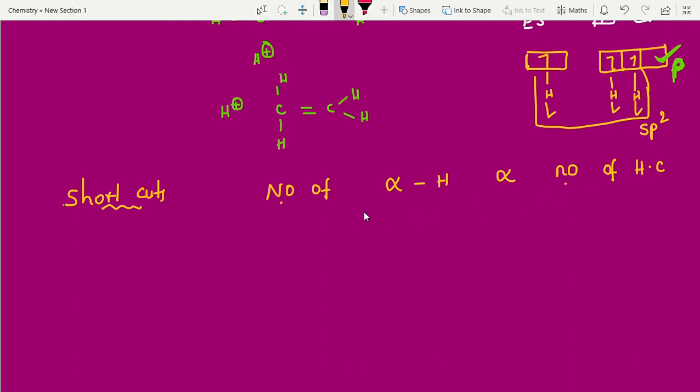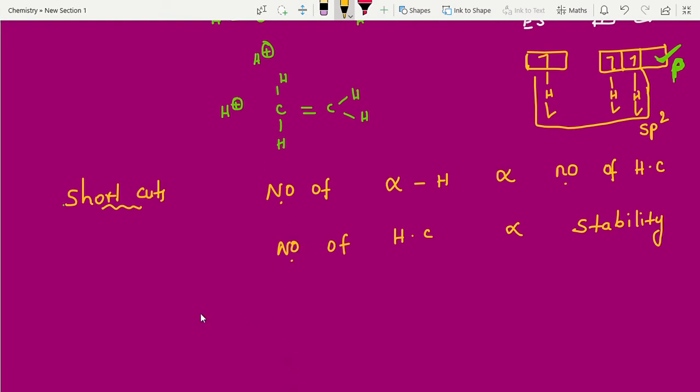HC is nothing but hyperconjugation. Number of hyperconjugations is directly proportional to stability. That's it. See how easy it is.